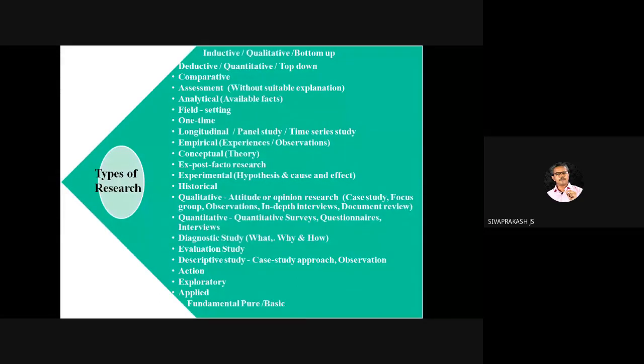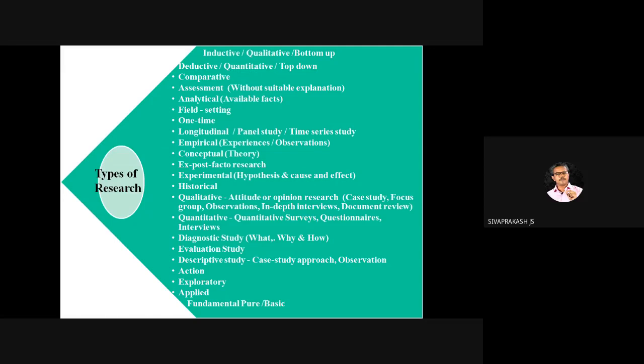Then we are moving to conceptual research. So what is conceptual research? Conceptual research is related with any concept or developing any theory.